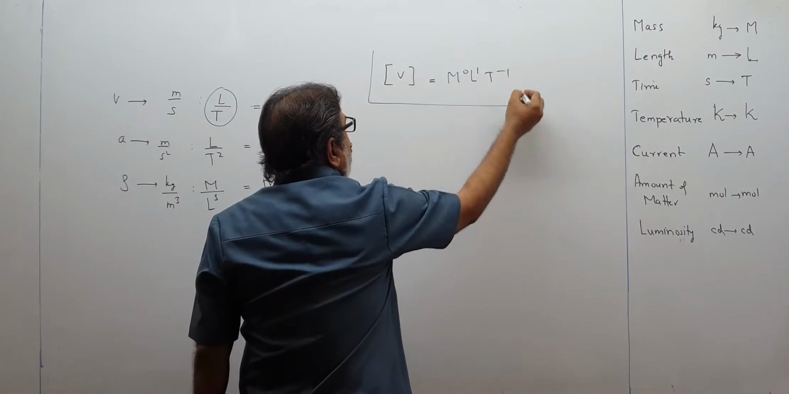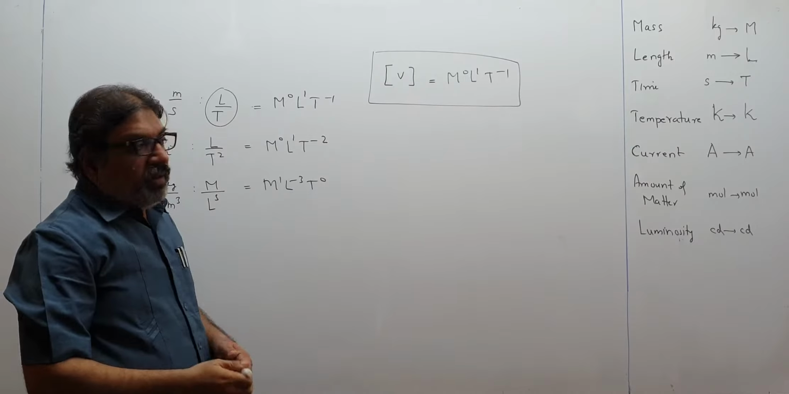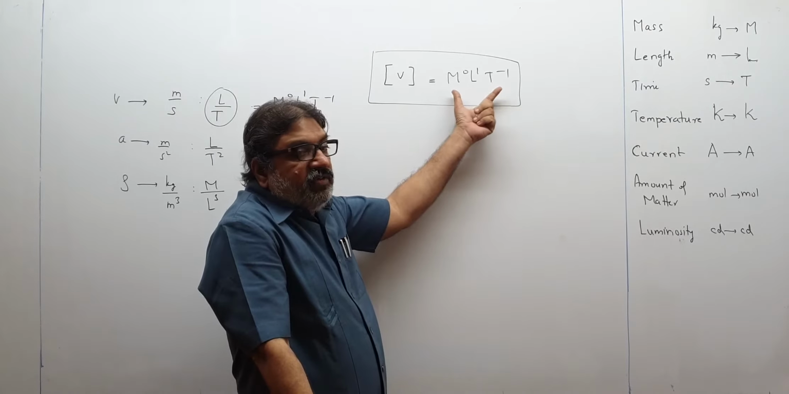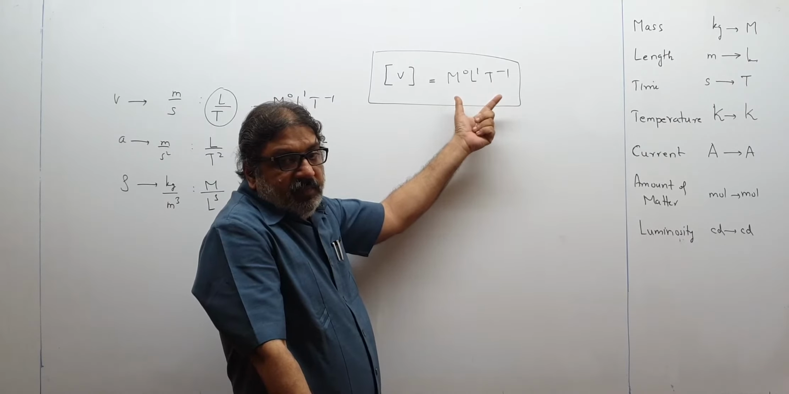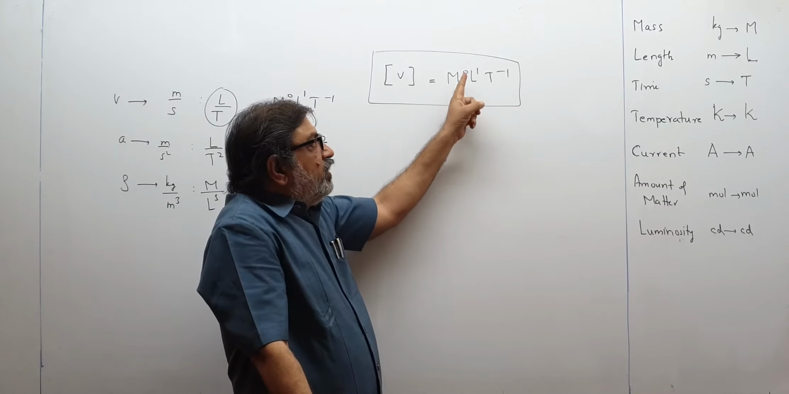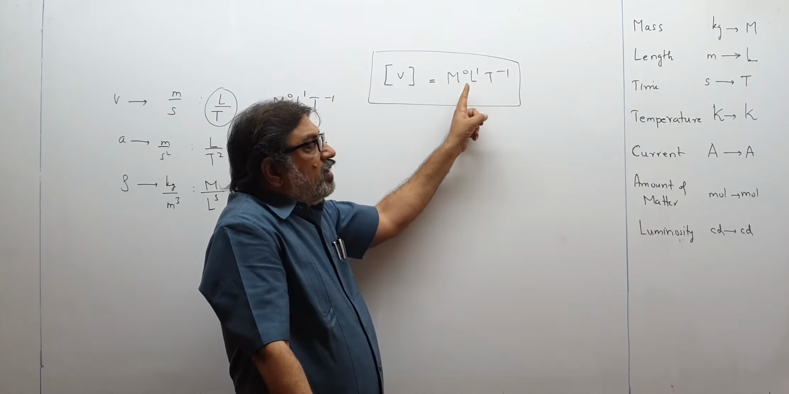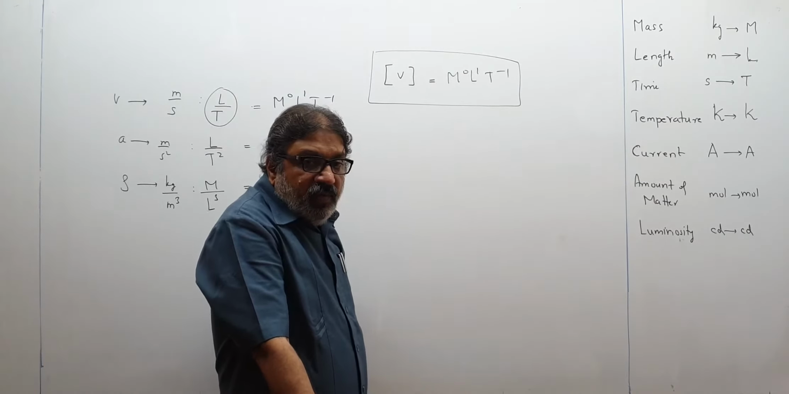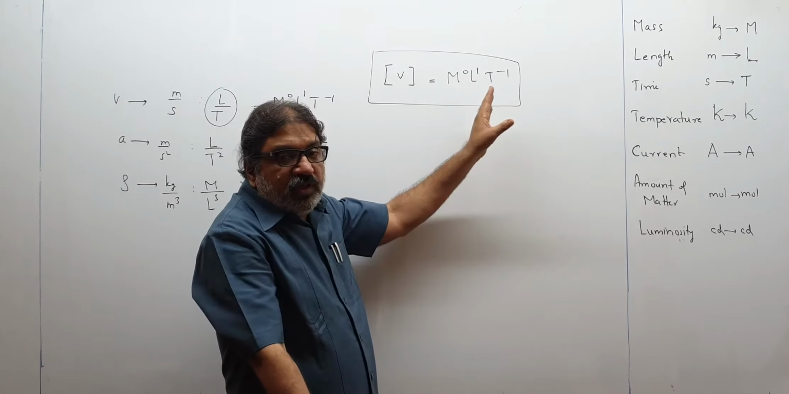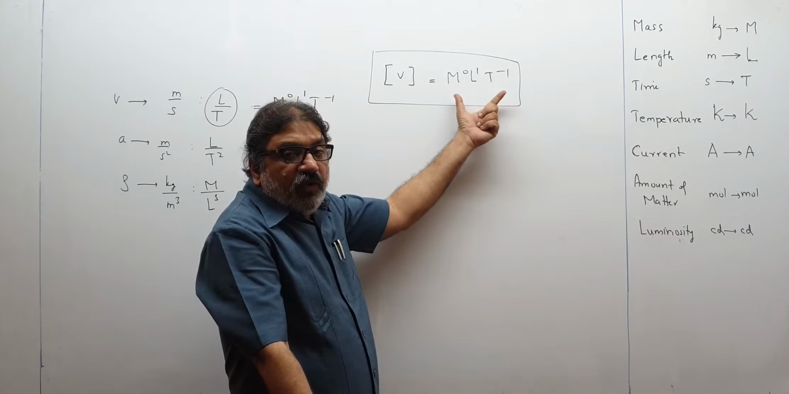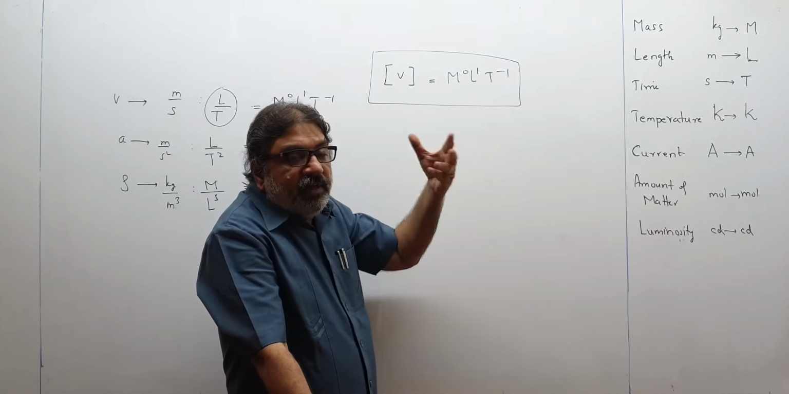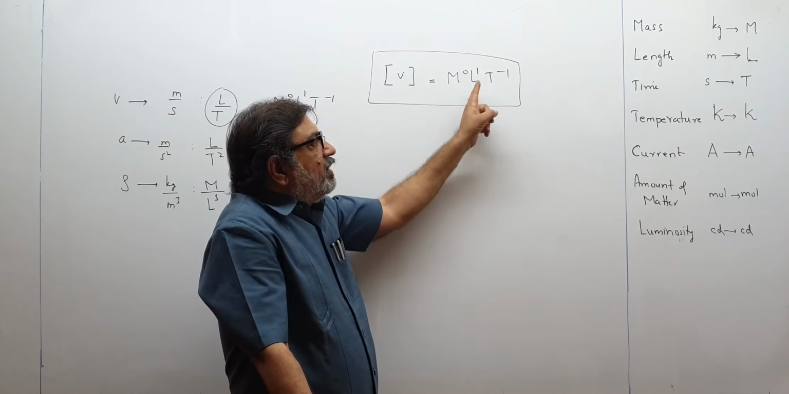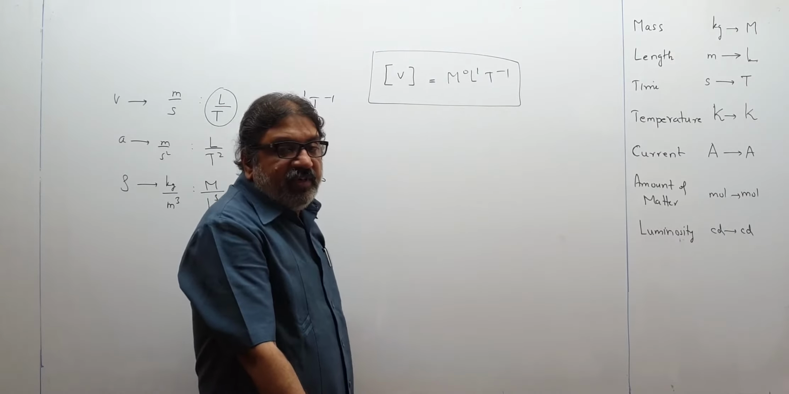And this entire thing will be called the dimensional equation of speed. This is the dimensional formula of speed. And we say speed has 0 dimensions of mass, 1 dimension of length, minus 1 dimensions of time. We speak like that. So this entire thing is the dimensional equation of speed, this is the dimensional formula of speed. And what are the dimensions of speed? Speed has 0 dimensions of mass, 1 dimension of length, minus 1 dimensions of time. We will say like this.